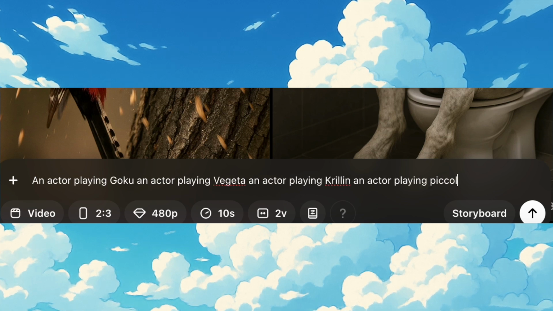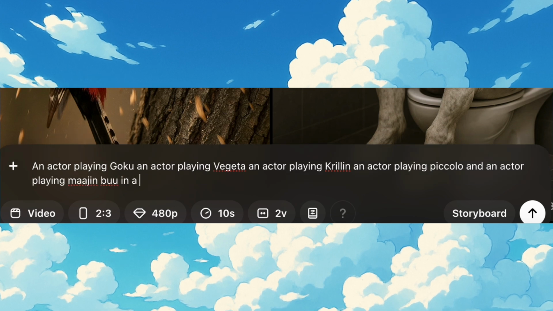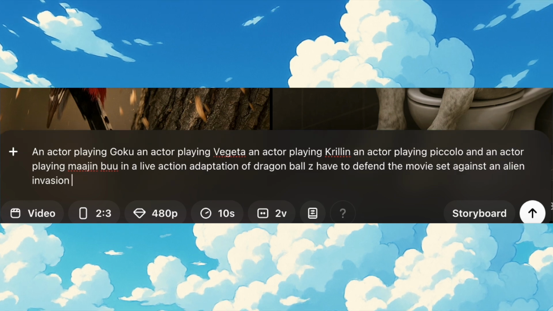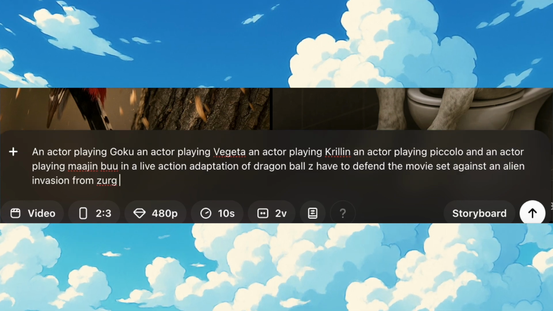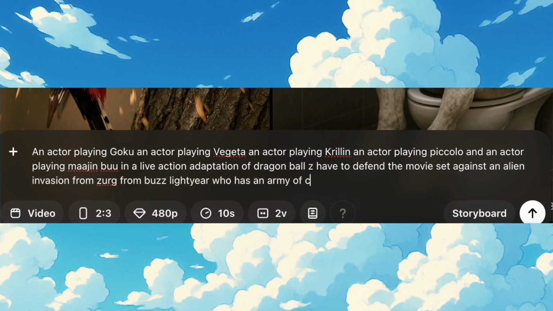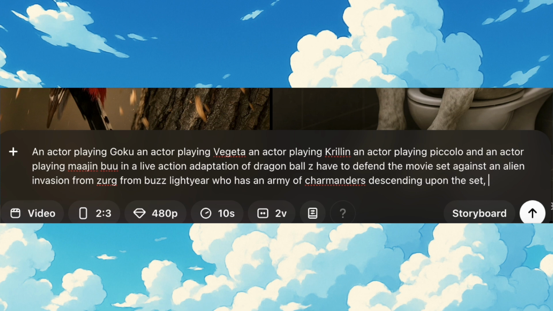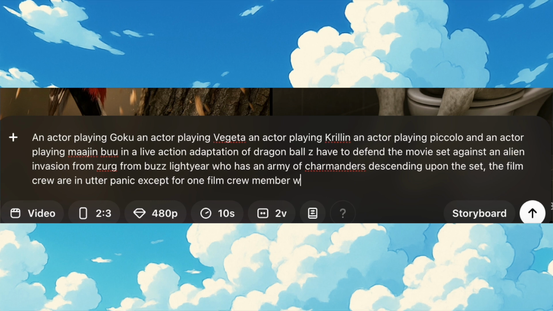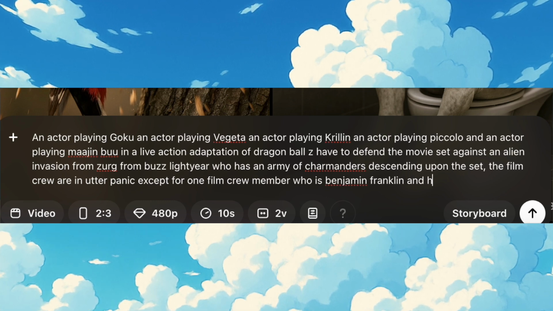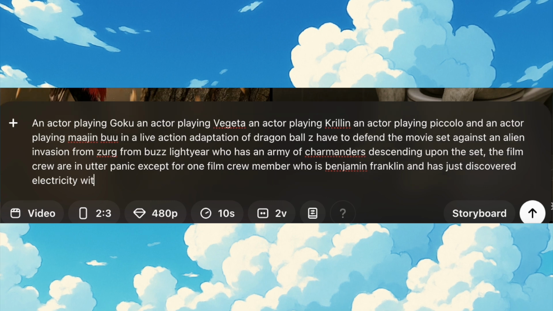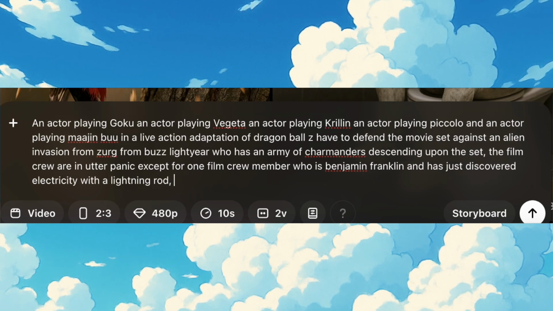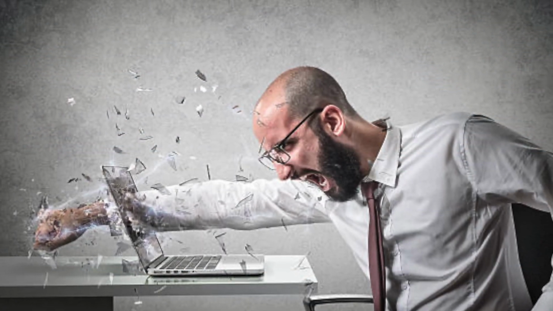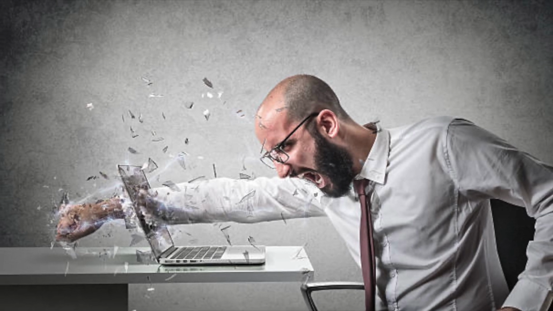I wrote a prompt that said this: an actor playing Goku, an actor playing Vegeta, an actor playing Krillin, an actor playing Piccolo, and an actor playing Majin Buu, in a live-action adaptation of Dragon Ball Z, have to defend the movie set against an alien invasion from Zurg from Buzz Lightyear, who has an army of Charmanders descending upon the set. The film crew are in utter panic, except for one film crew member who is Benjamin Franklin and has just discovered electricity with a lightning rod. Benjamin Franklin is riding a horse. Take that, machine overlords! I waited patiently, with fear in my heart at what I may have just created.